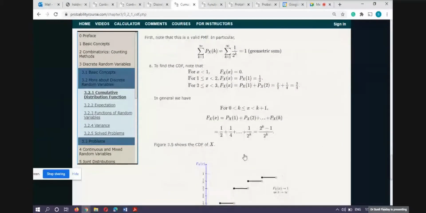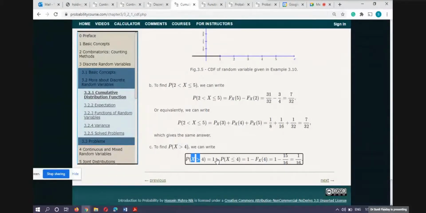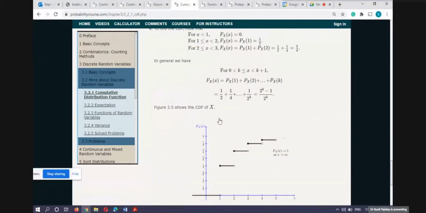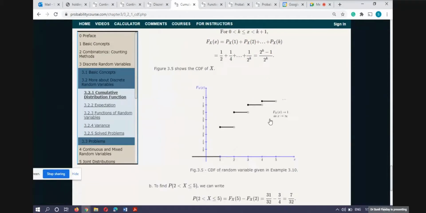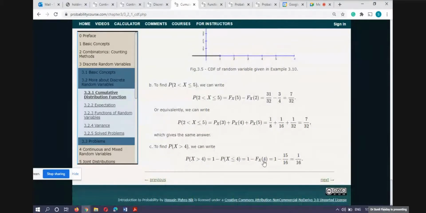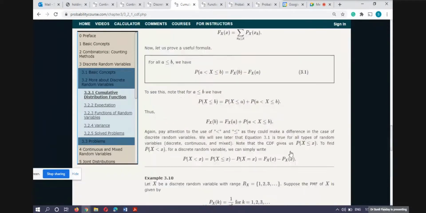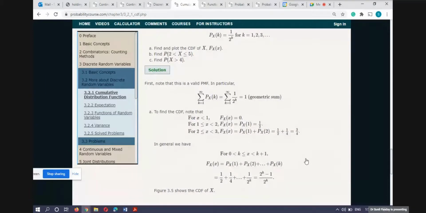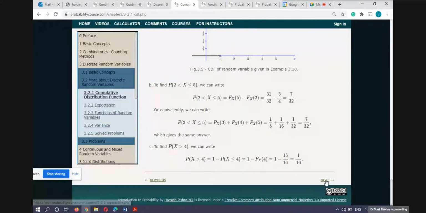So I used this definition, F(4), and I know that in this question I already calculated that F(x) is 2 raised to power k minus 1 upon 2 raised to power k. Here k is 4, so 2 raised to power 4 minus 1 upon 2 raised to power 4, that is this one. So this is the way we used our distribution function and probability mass function.